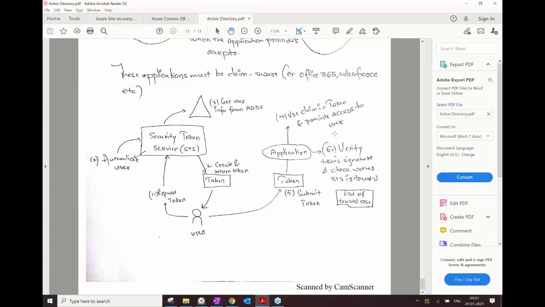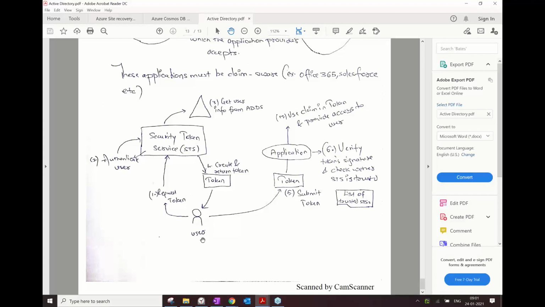An ADFS server needs to be installed first of all. Apart from that, you already have an ADDS server. Now, additionally, in your organization, you also need to have something called an ADFS server. Now, the ADFS server has one service called Security Token Service, STS. This STS is the primary or main service which is running on the ADFS server.